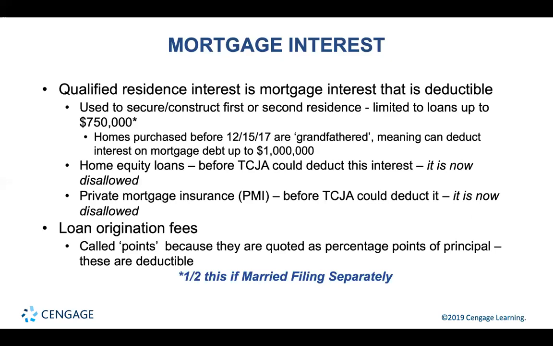So as you all know or have heard, I purchased a new house this January. Points that I paid on the purchase of my new house would be fully deductible on my 2020 tax return. Let's say 5 years down the road, I decide I want to refinance my mortgage because rates have dropped. Points that I pay for the refinance are not fully deductible that year. They'll be deductible over the lifespan of the loan.